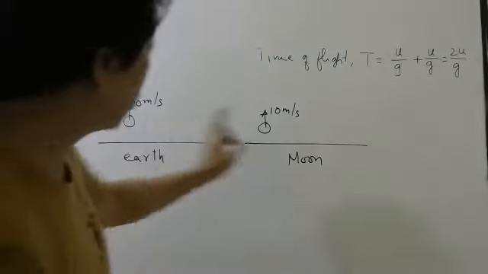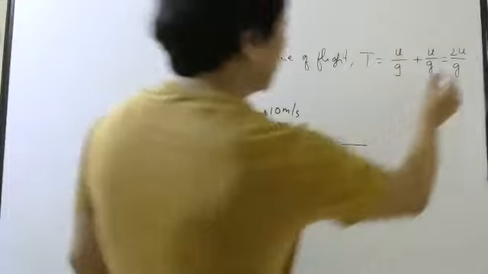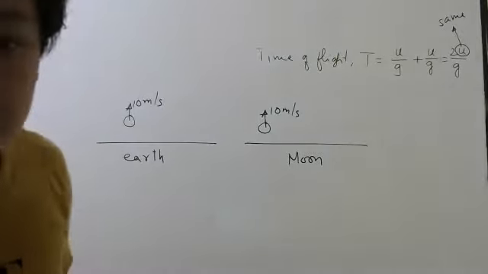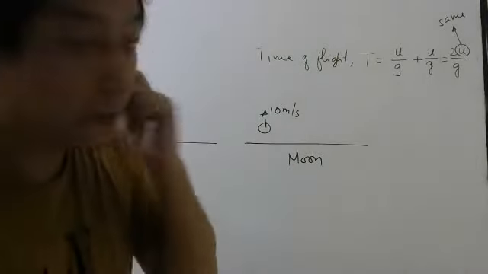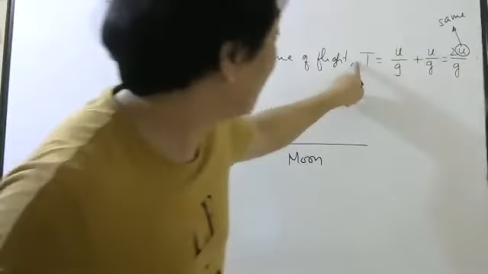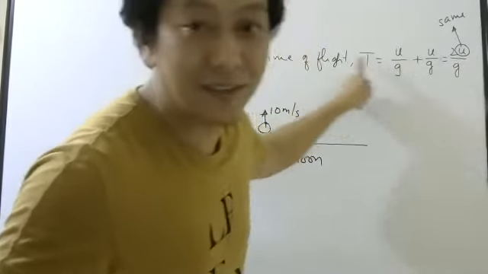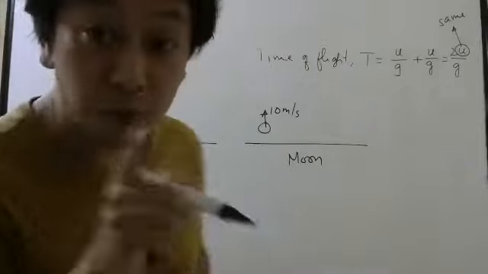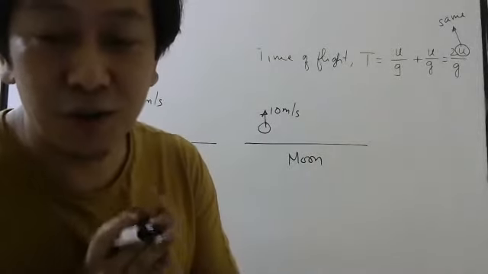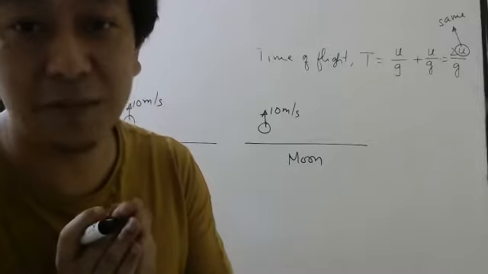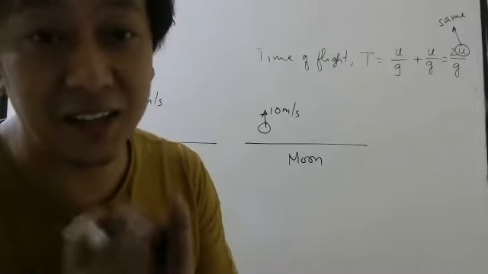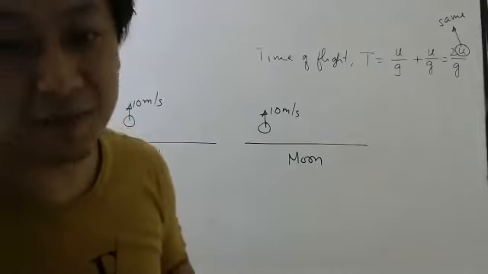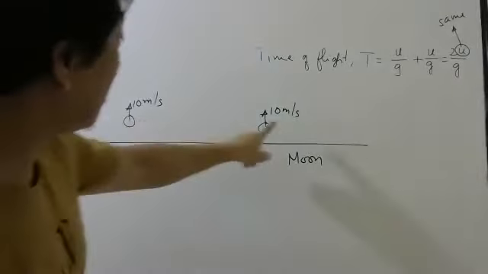Okay, students. So I am throwing both the balls with 10 meter per second. So U is the same. U, the initial velocity, is the same in both of them. Because this has to be constant in order to say these two are proportional. T and G are proportional, inversely or directly? Inversely. But to say that, as I taught you last class, in order to say directly proportional or inversely proportional, other factors should be constant. Please remember. So that is why I told you U here and U here is the same.